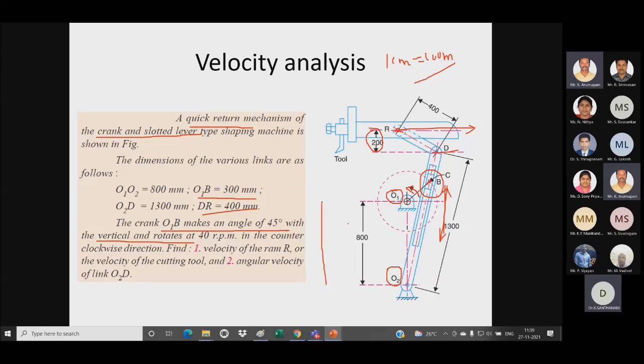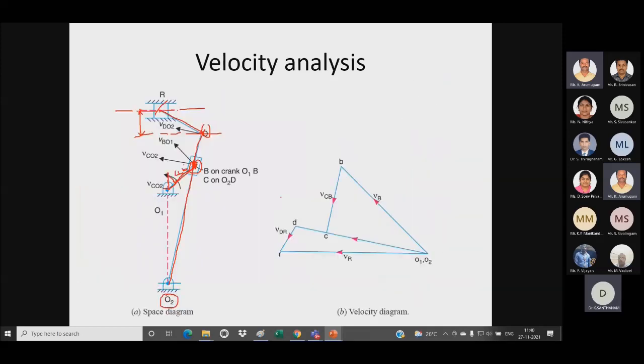So the given data is provided with my speed 40 rpm in counterclockwise direction. So it will be rotating in this counterclockwise direction. The velocity will be perpendicular to this line. So perpendicular to this point. So the velocity of VO1 will be perpendicular to this point.